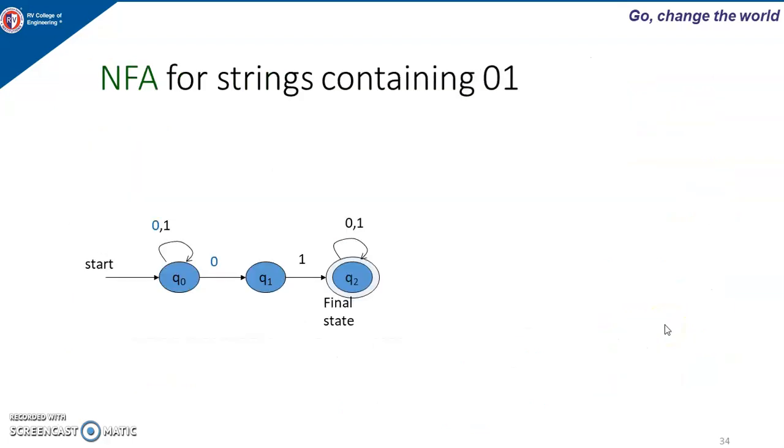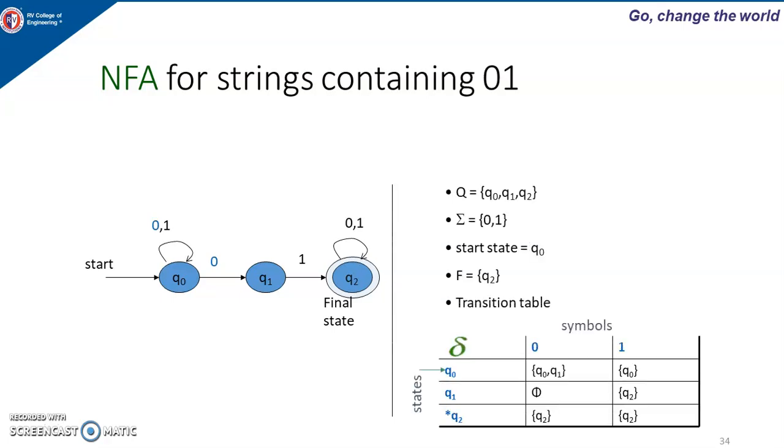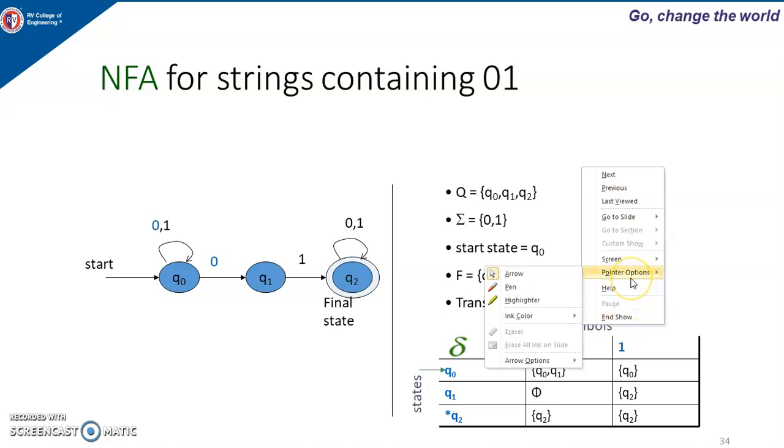Now let's take an example of how to construct an NFA for a string containing 0, 1. We have taken the same example for DFA, and now we will see how to draw the NFA for it.